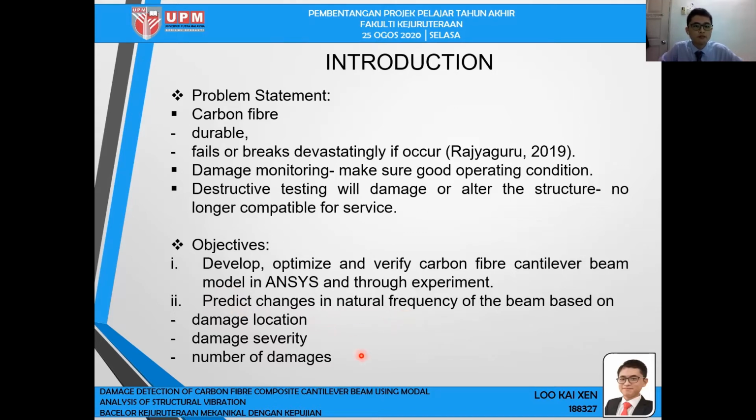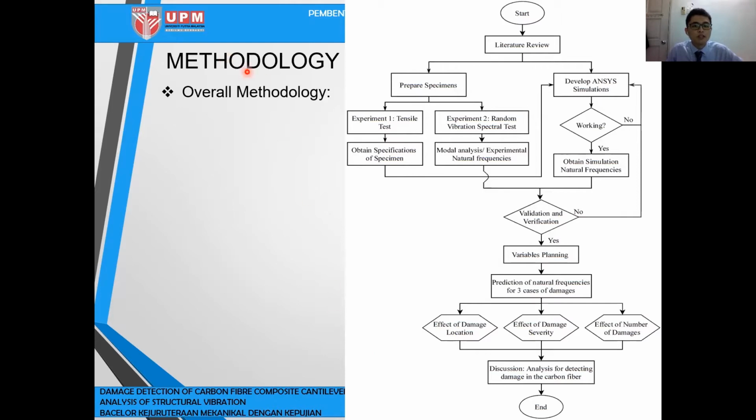number of damage. The methodology of this project will start with literature review and then proceed to the preparation of carbon fiber specimen. And then we'll carry out experiment 1, tensile test of the carbon fiber tensile specimen to obtain the specification of the specimen. Then we'll input this data into ANSYS to develop the ANSYS simulation and obtain simulation natural frequency.